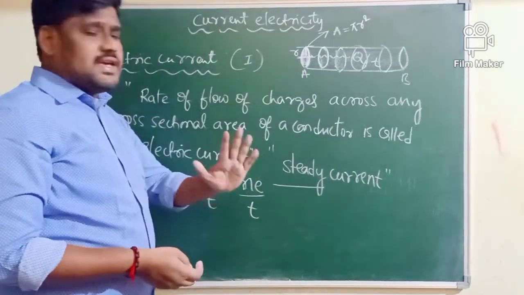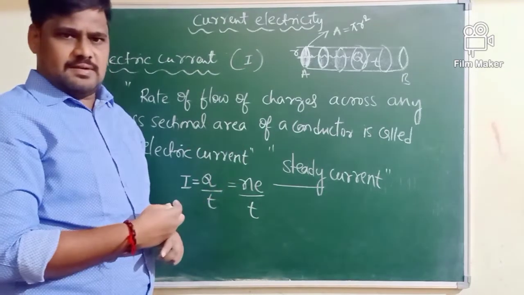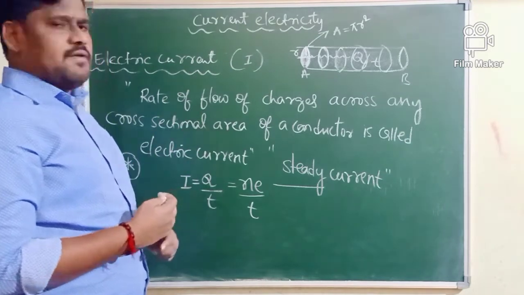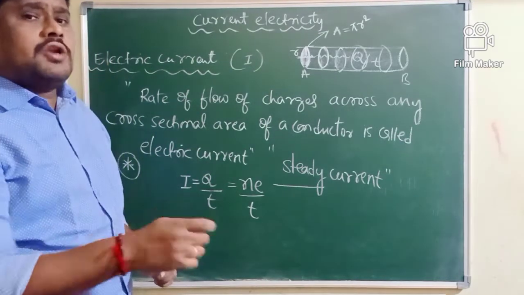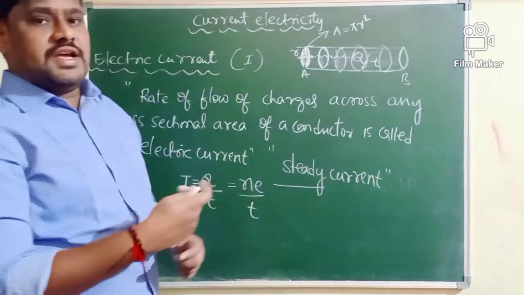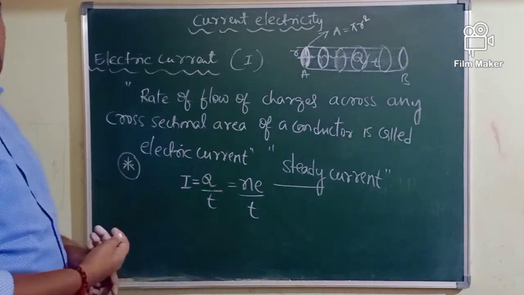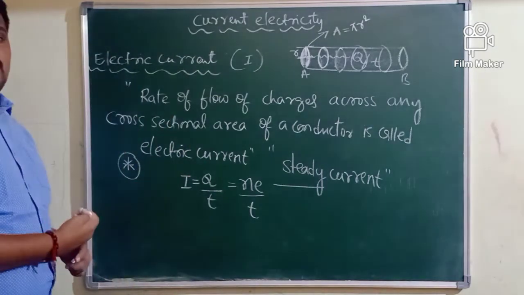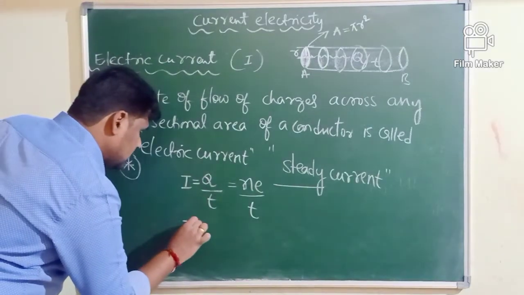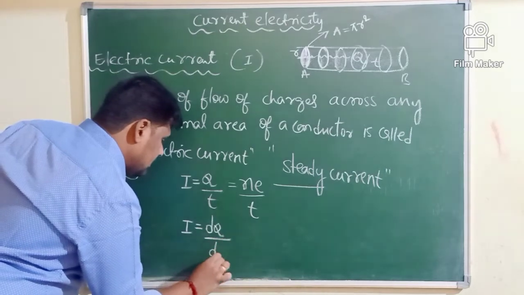In such cases, current in a conductor will not be constant. Then such a type of current we will call a non-steady current or variable current, or sometimes we can also call it alternating current. Non-steady current or variable current is calculated by using the formula I is equal to dq by dt.